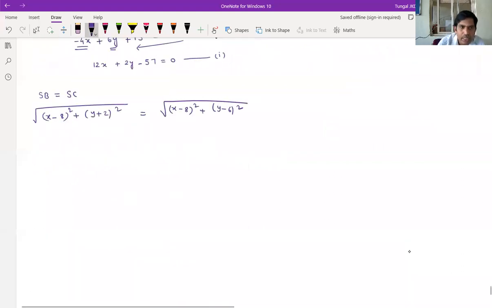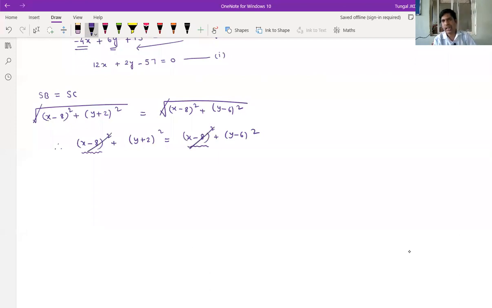Now both sides the roots get cancelled. What remains? Therefore, (x minus 8) whole square plus (y plus 2) whole square is equals to (x minus 8) whole square plus (y minus 6) whole square. If you observe, these two are the same, so both we can cancel.